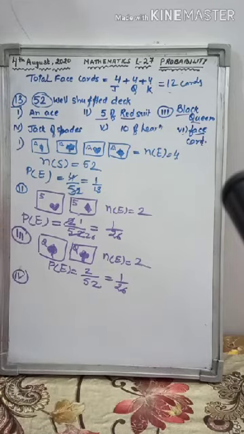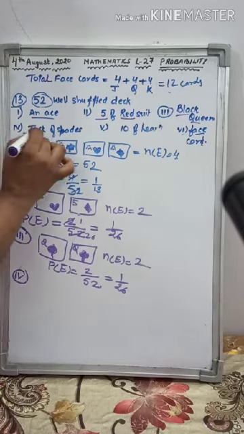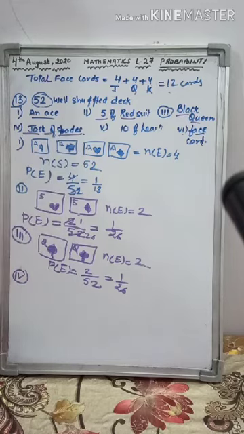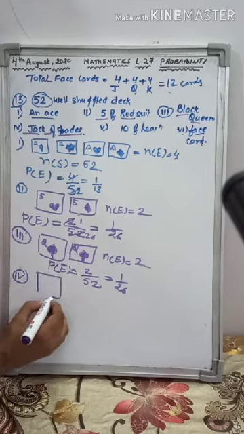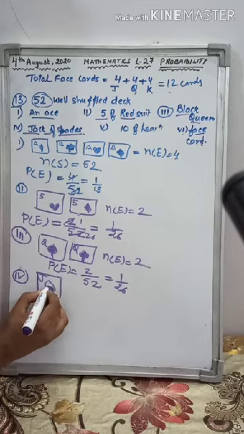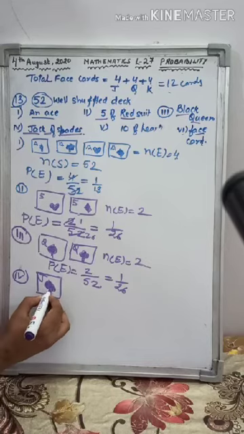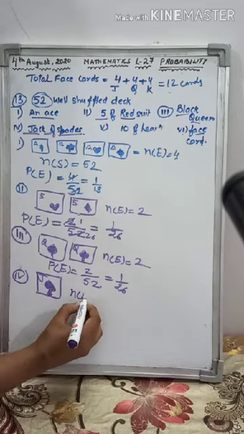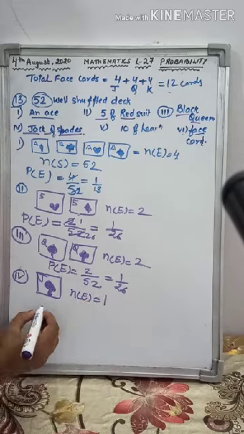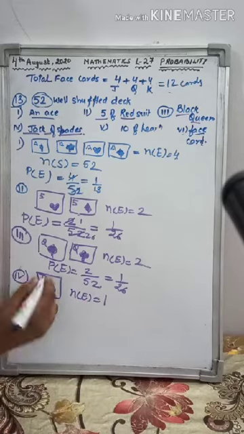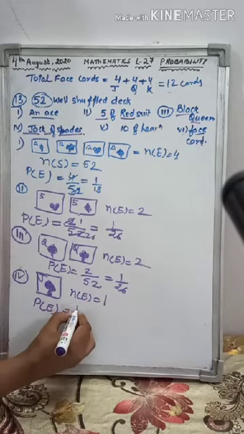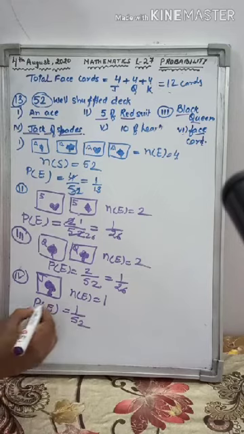Fourth part. In the fourth part we have to find the jack of spades. Now jack of spade is only 1. There is only 1 card of jack in spade. So the number of elements in the event will be 1. Probability of drawing a jack of spade will be 1 by 52.